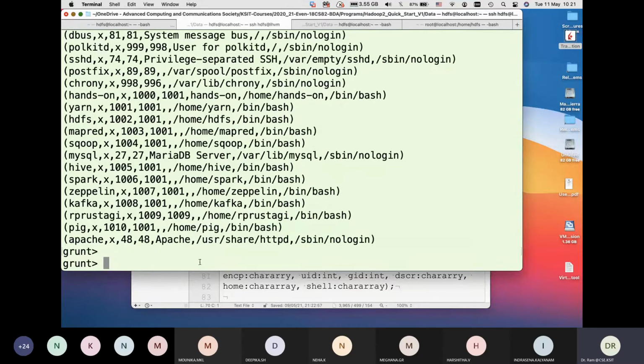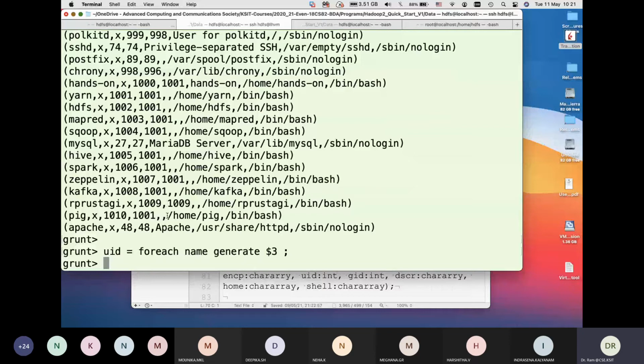If I want to get an individual field, let's say I want to get only user IDs, I can say UID is equal to foreach name, where name is the variable, generate $3, the user ID is field number 3, and I should be fine.